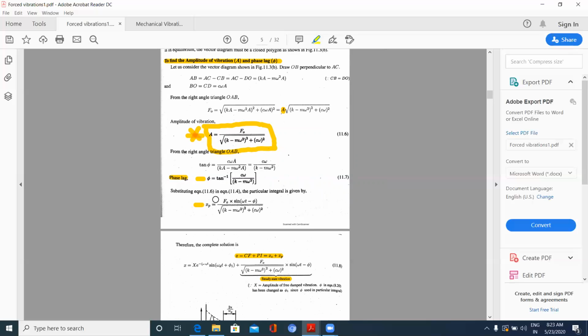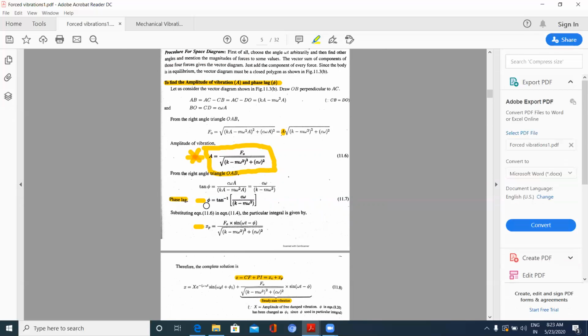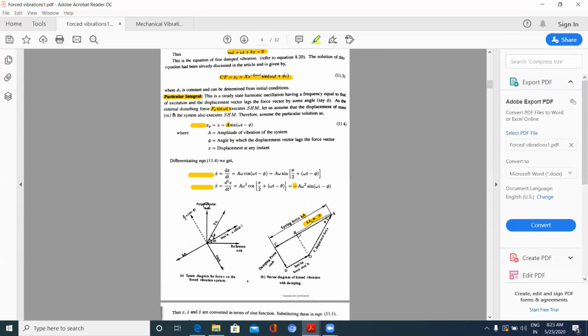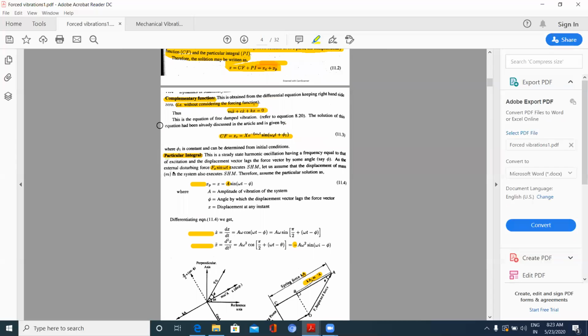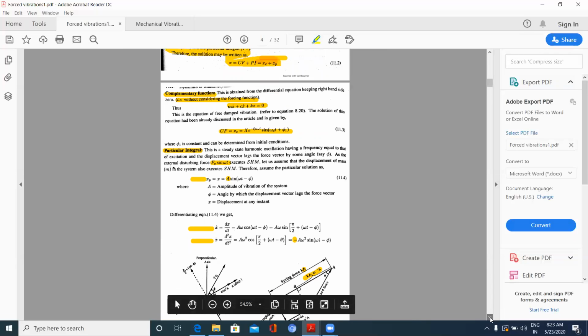And substituting this A value in the xp, that is the particular function that we have seen, particular integral and complementary function. In this particular integral, xp is equal to A sin omega t minus phi.